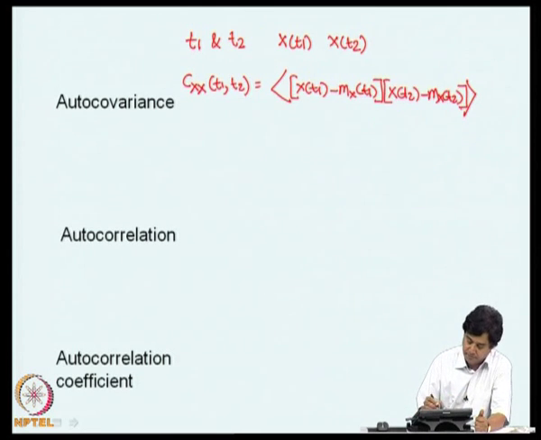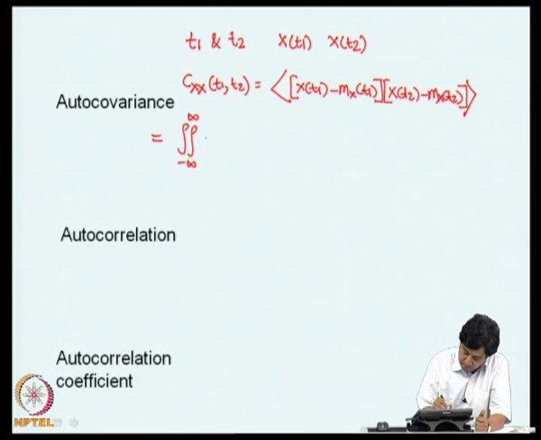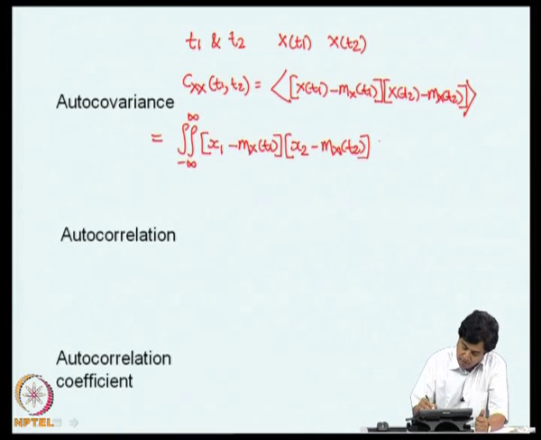So, this itself is the double integral from minus infinity to infinity of x1 minus mx of t1, x2 minus mx of t2, pxx x1 comma x2 t1 comma t2 dx1 dx2.